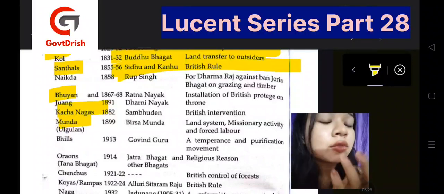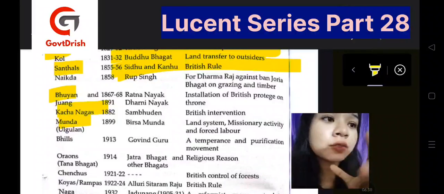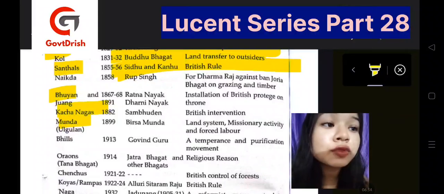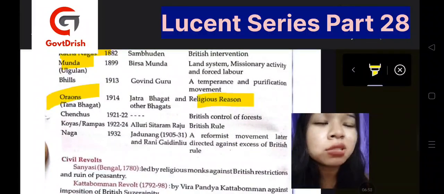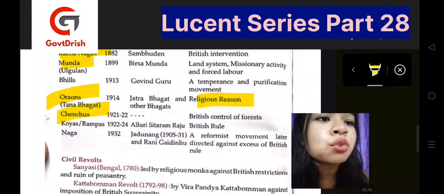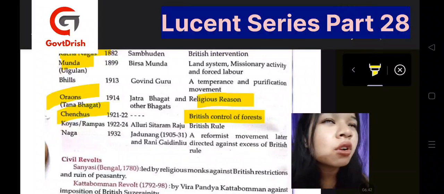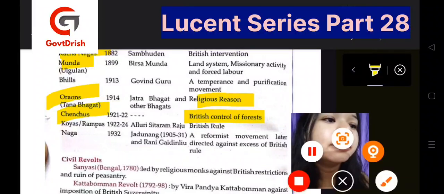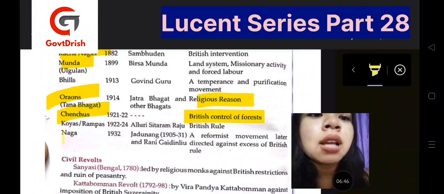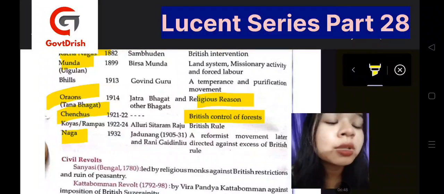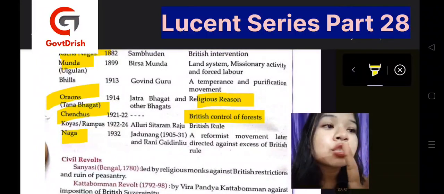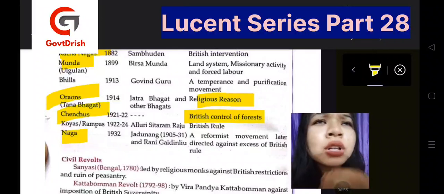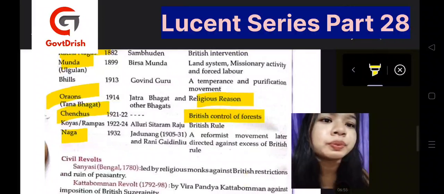Lushai, Khasi: missionary activities. Missionary activities means conversion. Okay, conversion of the tribals, forceful, you can say. It aroused religious reasons, meaning conversion only. Chenchus: dismantling of forest control. Naga is also one of the important tribes. The British used to rule them, so that was a revolt against their excessive rule.